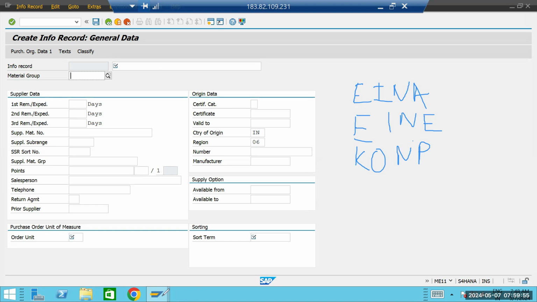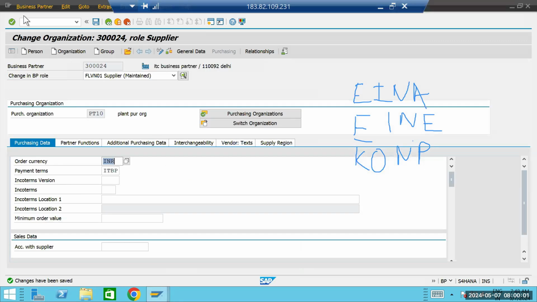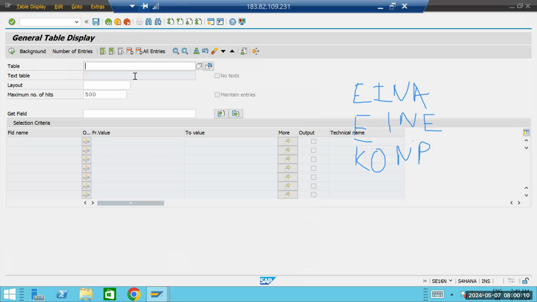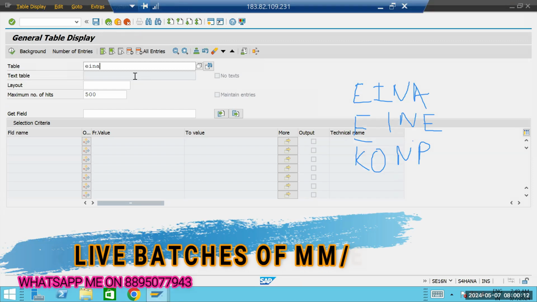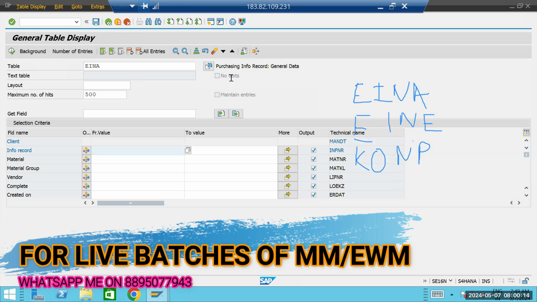Now let's go here. If we go to EINA, here you can see purchasing info record general data.